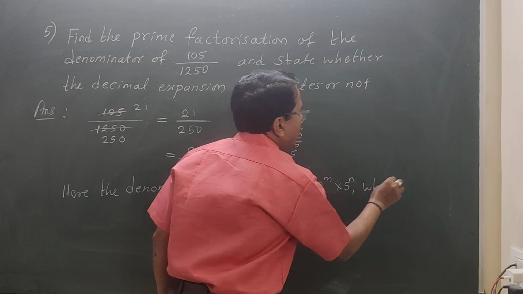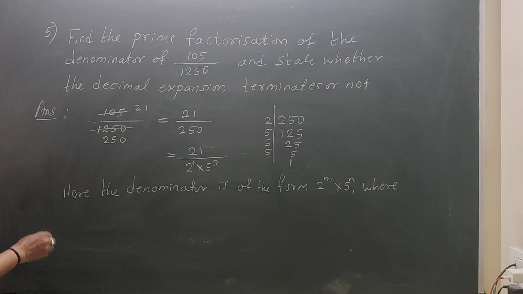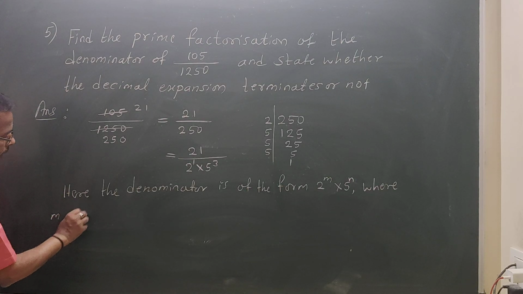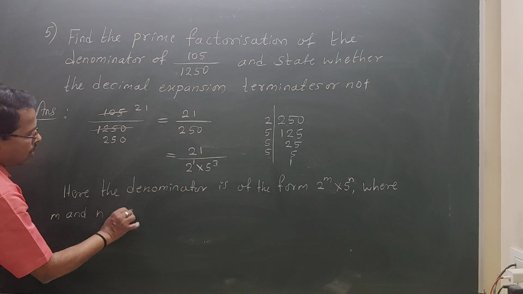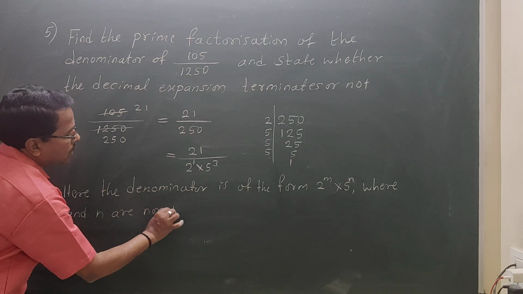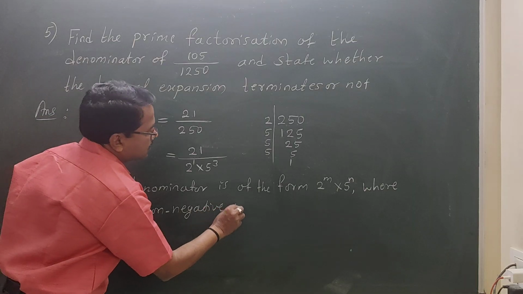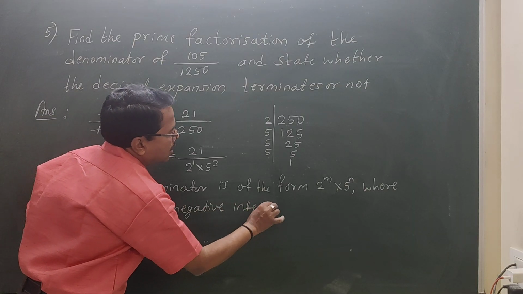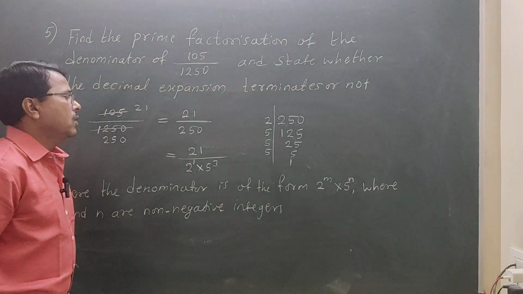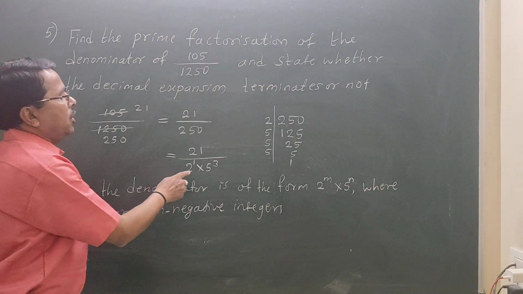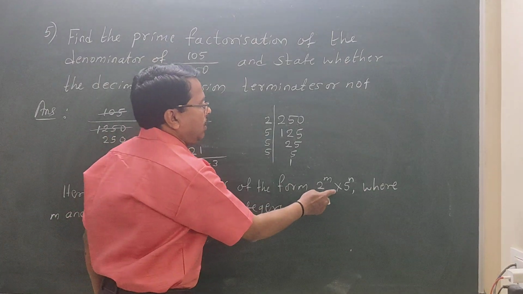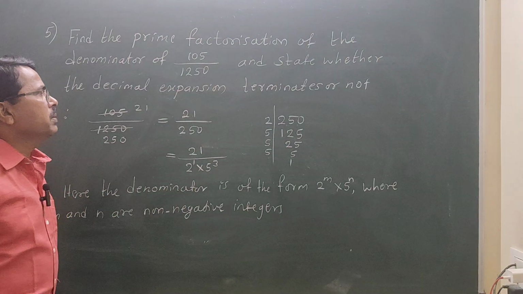Where m and n are non-negative integers. Okay. If the denominator is in this form, then it is a terminating decimal.